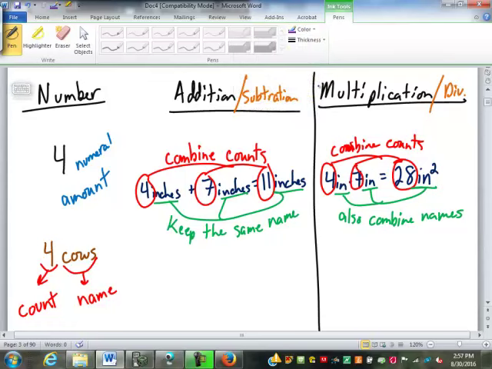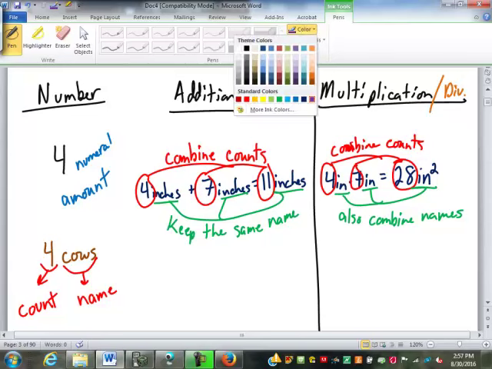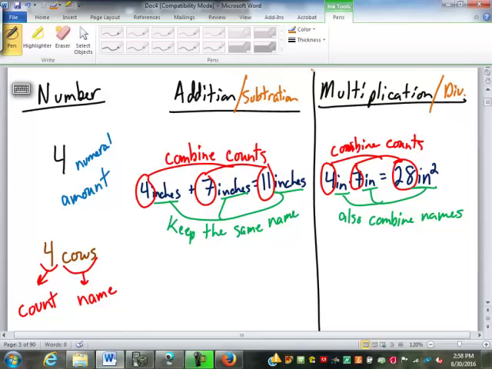So when we were adding, we combine the counts and we just keep the same name. When we're multiplying, we combine the counts and we also combine the names. And again, that may not seem like a big deal. But when we look at our other forms of numbers, that describes all those rules that we were told were special for each different form. It actually explains where each of those rules came from. And we'll look at that a little bit here today before we're done. The other thing it does is it actually tells us what numbers can even be used in each operation.